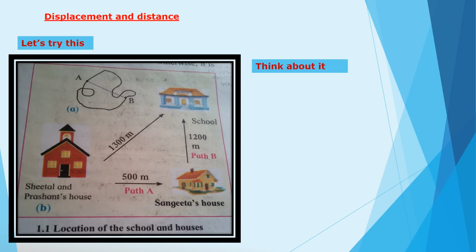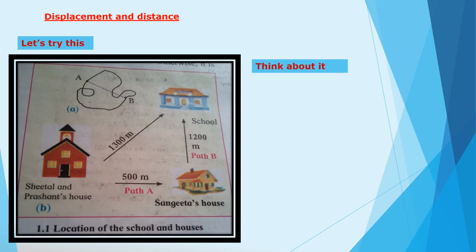Displacement and distance. Let's try this. Measure the distance between points A and B in different ways as shown in the figure. Now, measure the distance along the dotted line. Which distance is correct according to you and why?